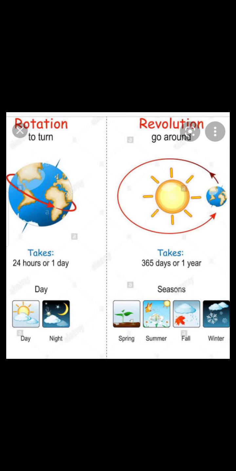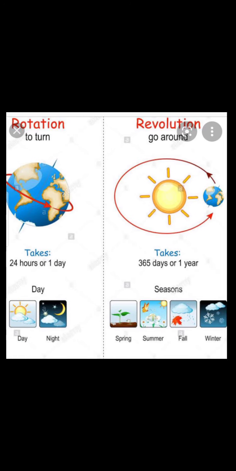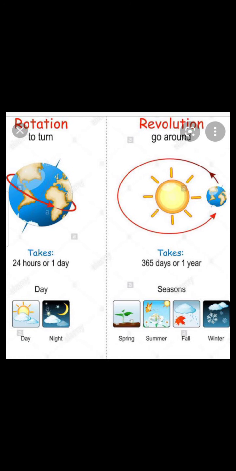Now, when the earth is rotating, day and night change. Why does this happen? The face of the earth which is facing the sun, earth का जो part sun को face कर रहा है, at that time there will be day and the opposite will have night.